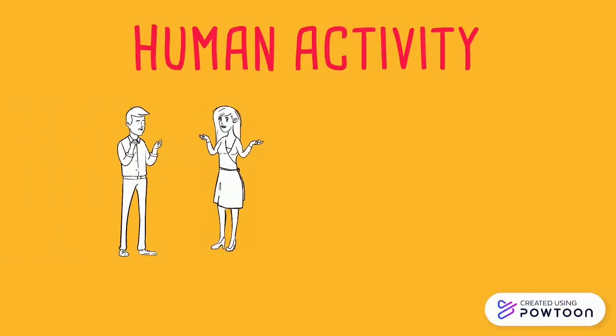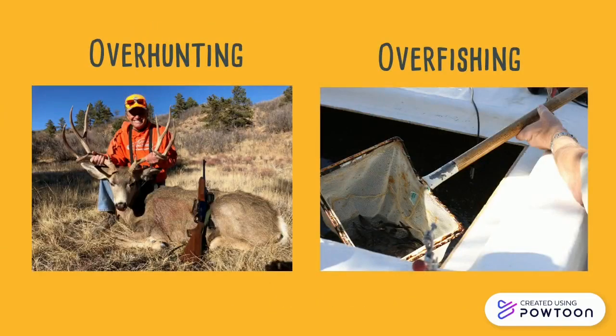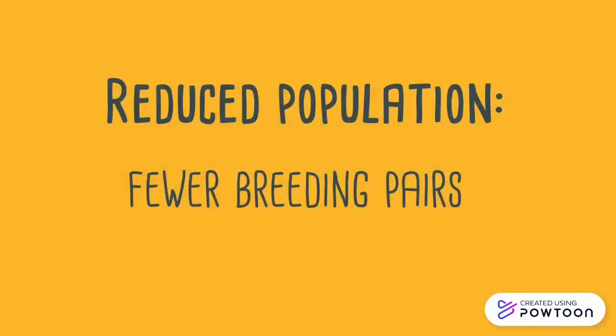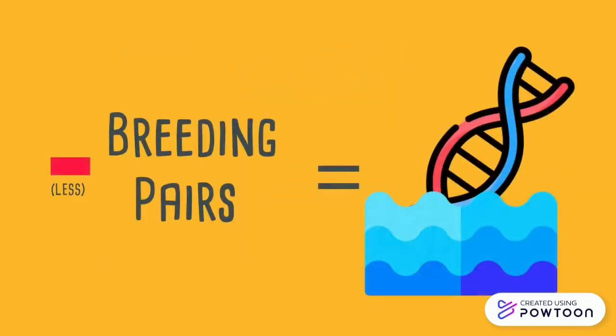Human activity can also lead to a loss of genetic variation. Overhunting and overfishing reduce the population of animals by a big quantity. Reduced population means there are few breeding pairs. A breeding pair is made up of two mature members of the species that are not closely related and can produce healthy offspring. With fewer breeding pairs, genetic variation shrinks.